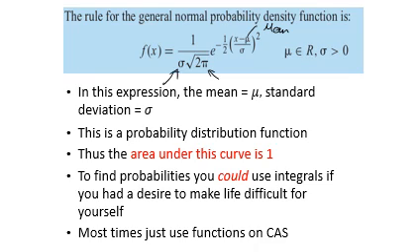Now, as it turns out, it does say that it's a probability distribution function, and this means that the area under the curve must be 1. And if it's 1, that means you can use integrals in order to work out probabilities because you'll be finding areas. Well, we actually don't do that. What we do is we use functions on our CAS, and that makes life much easier for us. Trust me on that one.